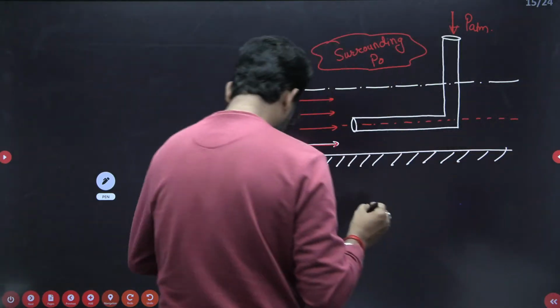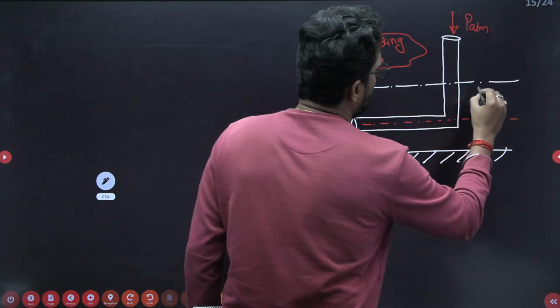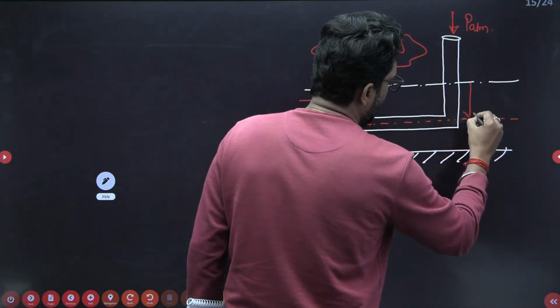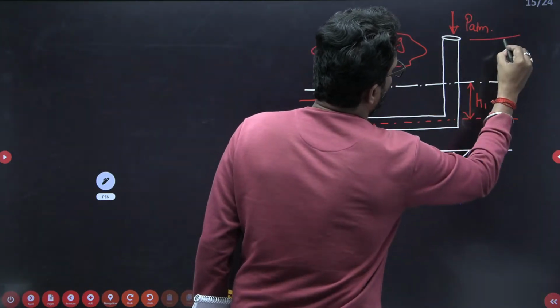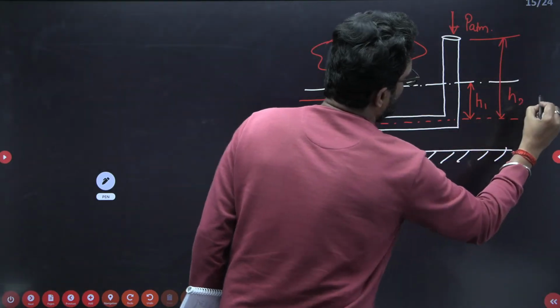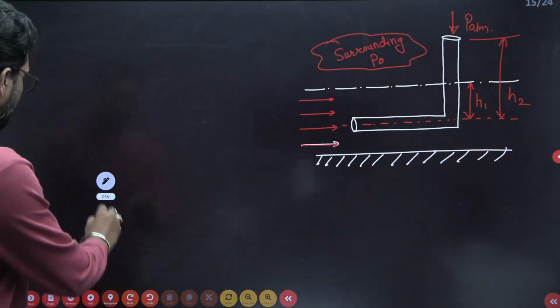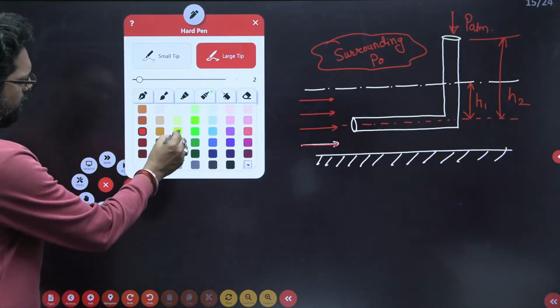There is a center line, and all the heights are given. From this one there is H1, up to this one there is H2. H1 and H2 are given. We have to change the color here. This is a very bad color, I think.